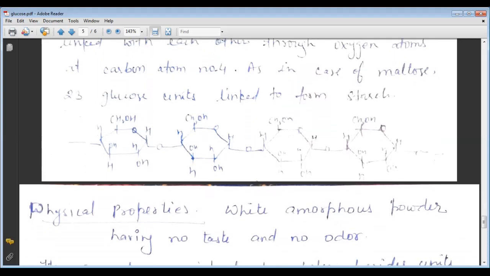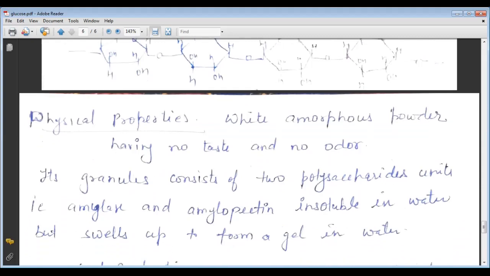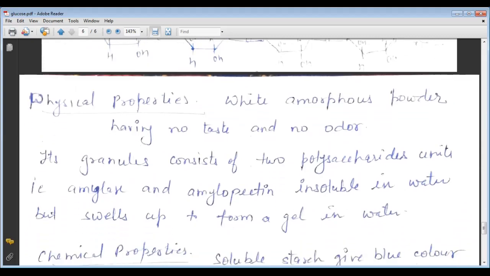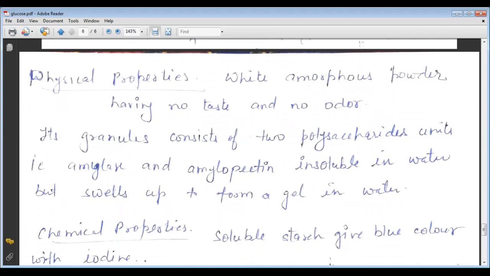Now we come to the physical properties. It is a white amorphous powder having no taste and no odor. Its granules consist of two polysaccharide units, amylose and amylopectin. It is insoluble in water but swells up to form a gel in water.